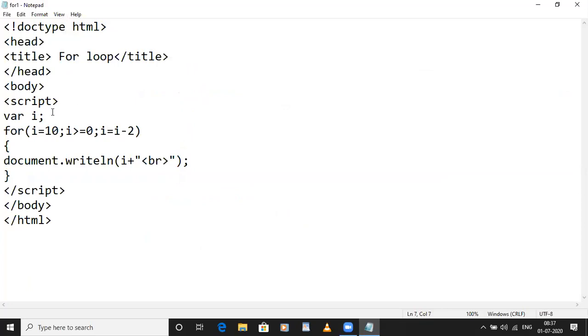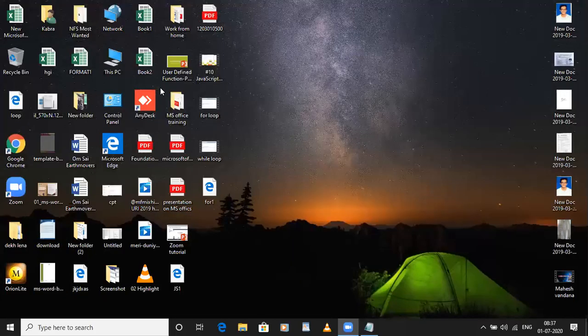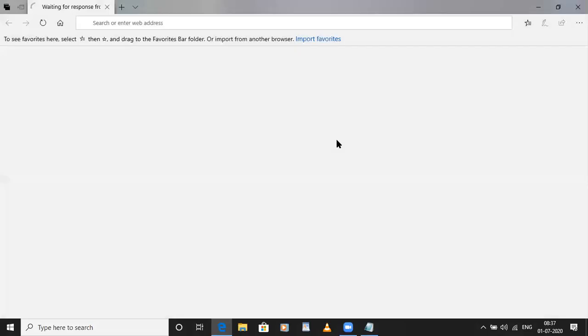Now here in while loop, first I will show you the syntax from our textbook so that it will be easy for you. Okay, till that time you can ask me doubts if you have any.